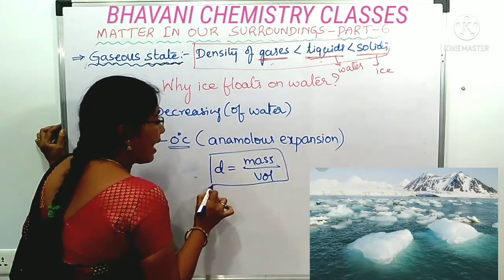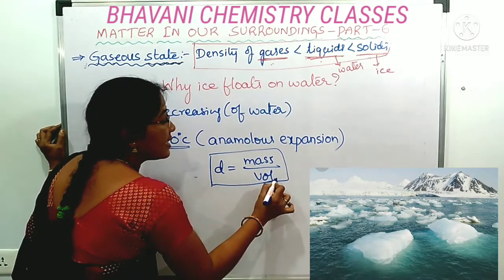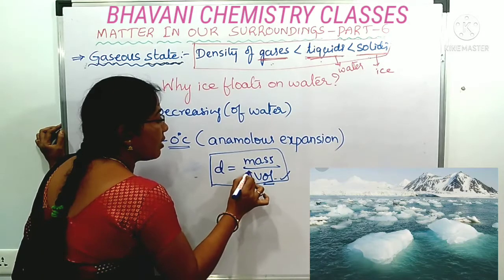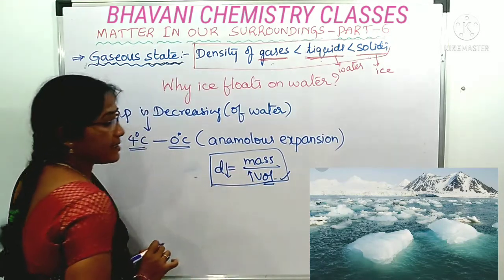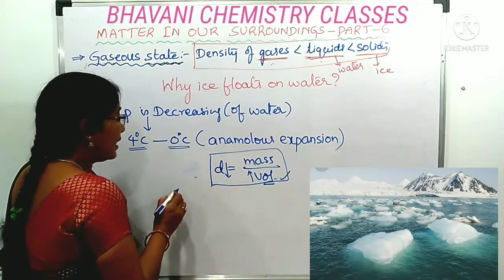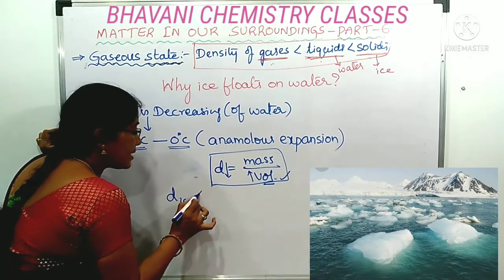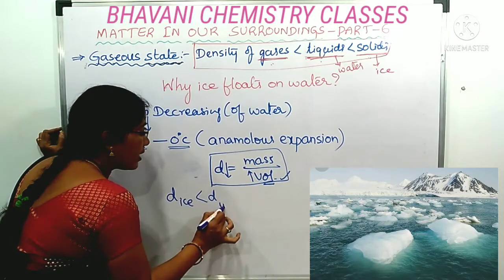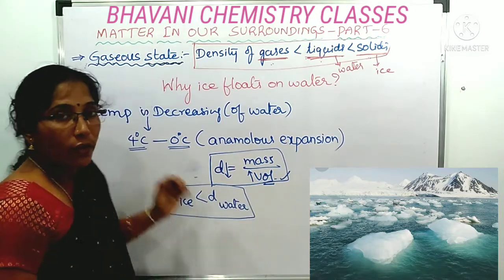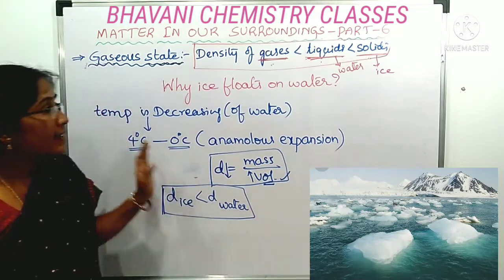Here, as the temperature decreases, the volume increases. If the volume is increased, the density will decrease. Due to this reason, the density of ice is less than the density of water. Therefore, the ice floats on the water. Okay? Students, take the screenshot of the board.